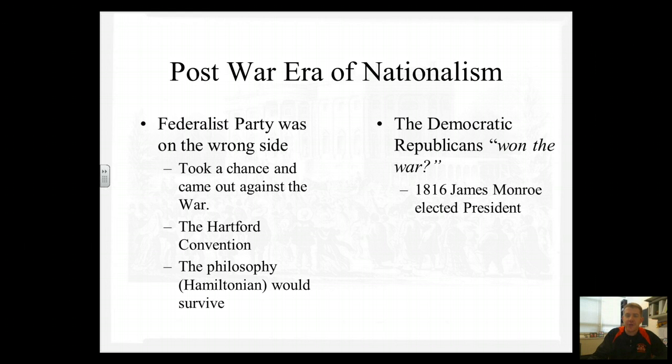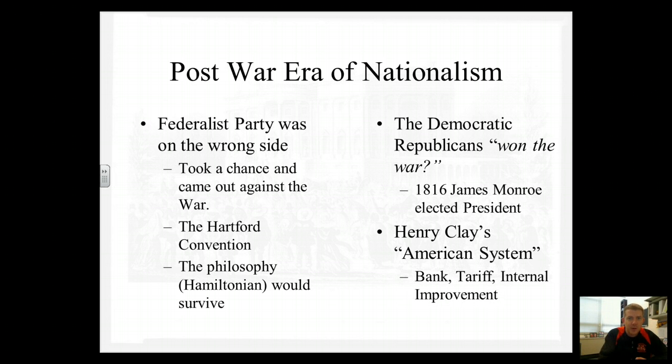In 1816, we're going to have another Democratic Republican elected president in James Monroe. Henry Clay, who was one of those war hawks, is going to become a very political figure, but because there's no Federalist Party to be a part of, he's just a Democratic Republican. They all are. Everybody's a Democratic Republican. But Henry Clay has this thing called the American System. Now, he's a Democratic Republican, but look at what the American System is. The national bank, tariff, doing things so the central government pays to improve roads and other internal improvements. All of that is very Hamiltonian. Henry Clay is a Hamiltonian politician. He just doesn't have a Hamiltonian party to be a part of because that party had died.